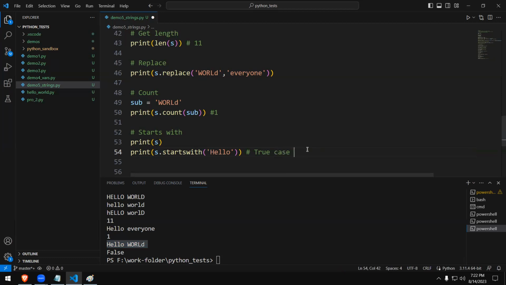And this true, comma, case sensitive. Now, if you run once more, you can see it is returning true.